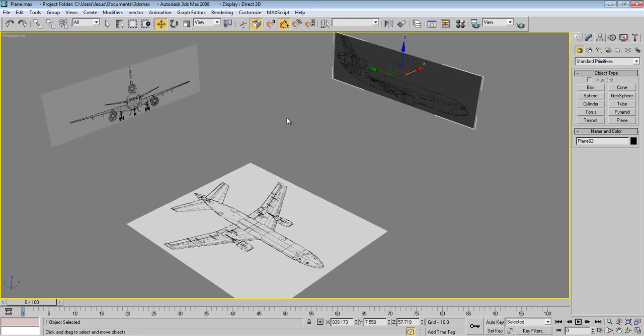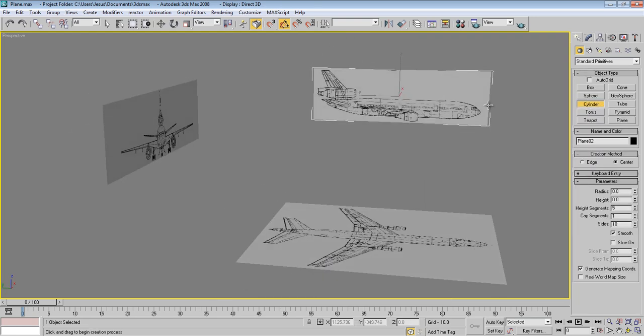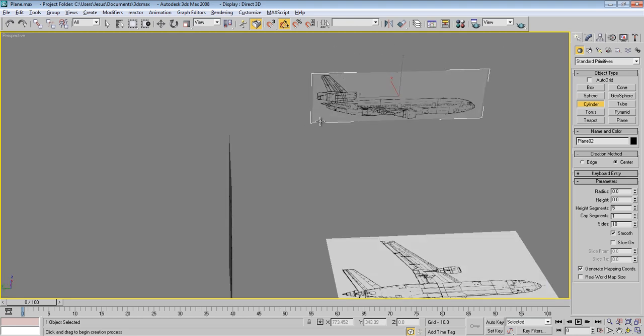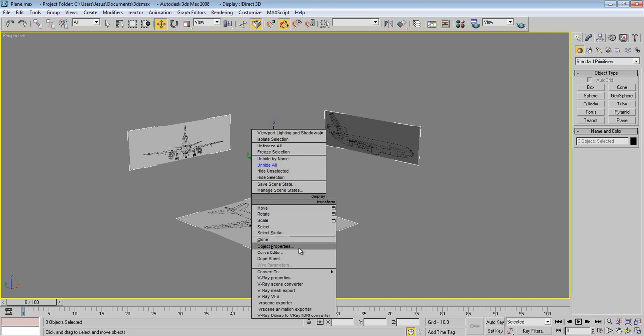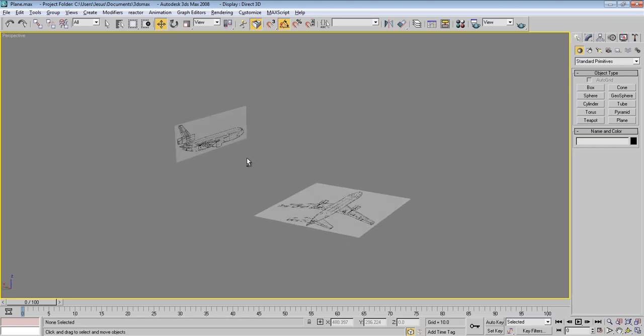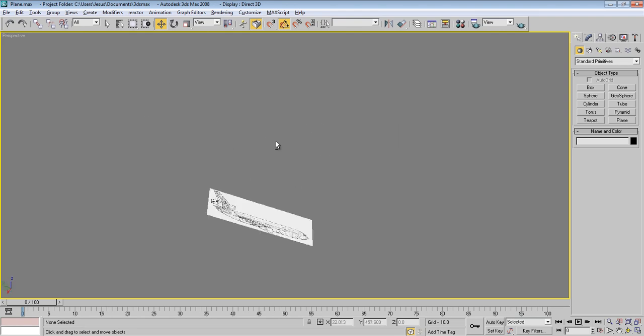So I'm going to start with a cylinder to make the body of this plane. Just first thing, I want to select all of these, right click and click properties, and make sure to check this big face skull and freeze and show frozen gray. Just uncheck this one. So now this will make us see what's happening here and makes it disappear so that we can work